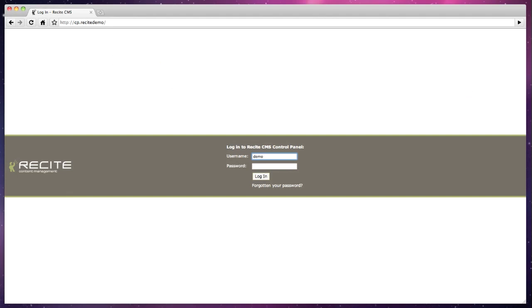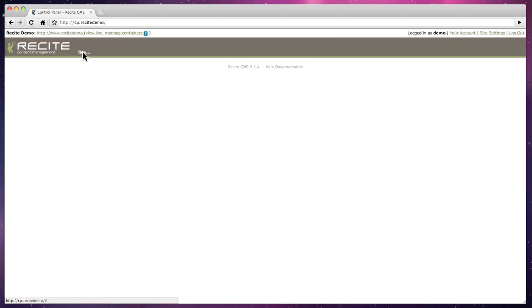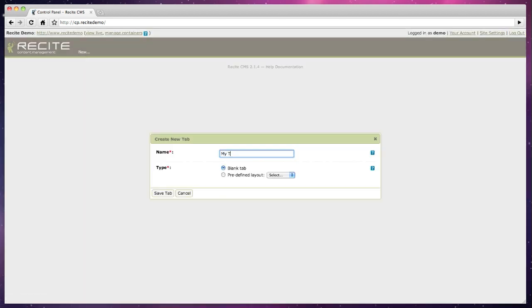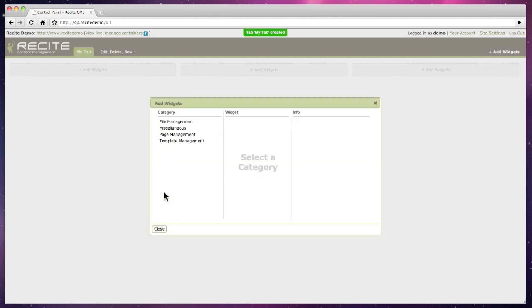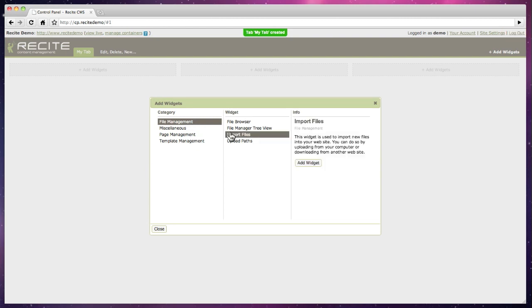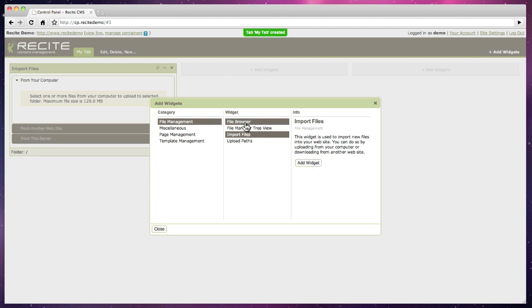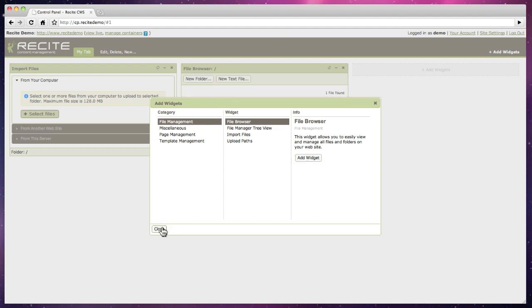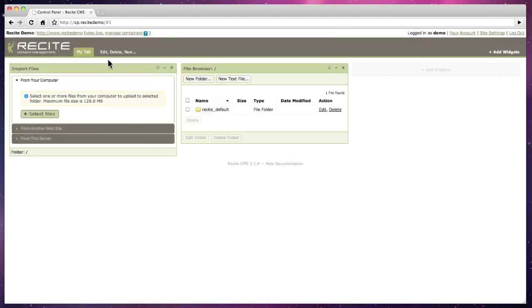Recite CMS allows you to lay out the control panel however you want to. Create a blank tab and select Widgets to add. First, choose a category. Next, select a widget to add. Finally, add it to the active tab. You can add as many widgets as you need. Close the widget browser when you are done.